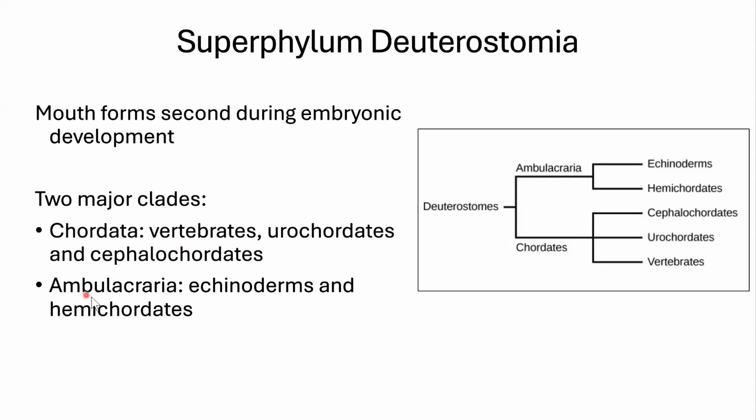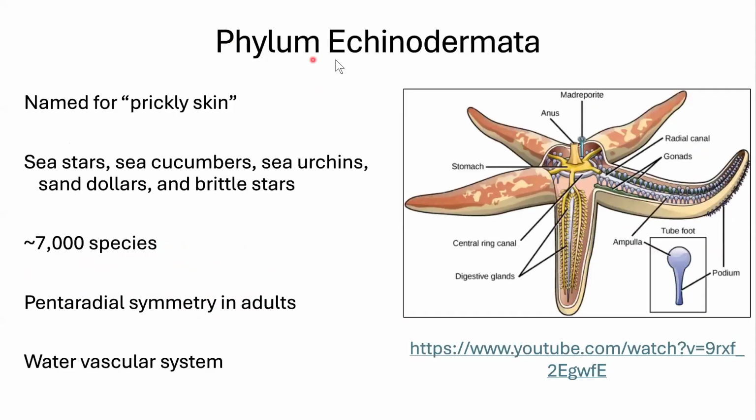We also have the Ambulacraria, which is going to be the echinoderms and the hemichordates. Echinoderms are what we're going to discuss now. Those are the invertebrates. And here you have your phylogenetic tree. So Echinodermata, invertebrates, and then these 2 here, invertebrates. So phylum Echinodermata. Echino means spiky, and dermata is skin. So it's kind of prickly skin, and you can see that texture on a starfish.